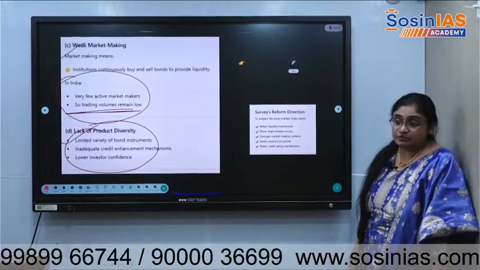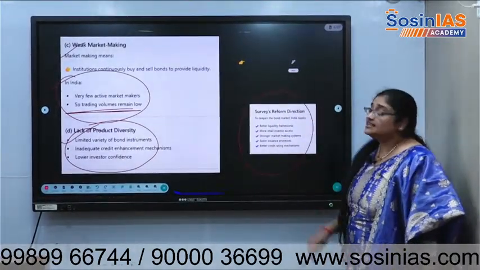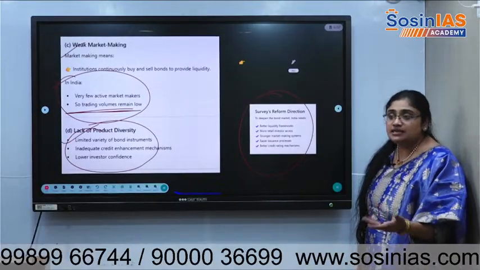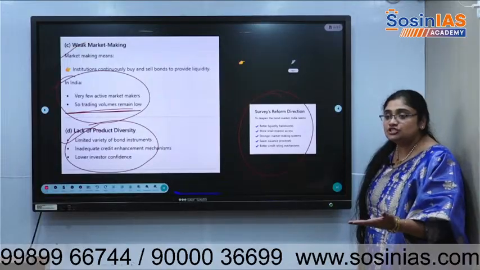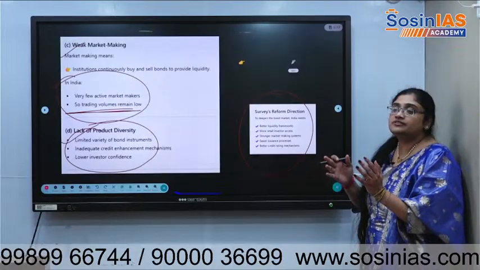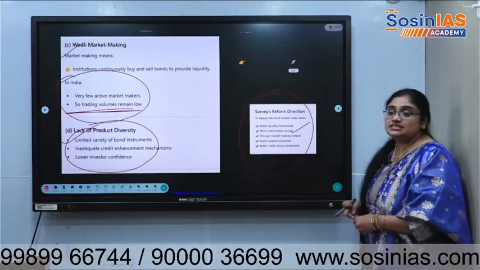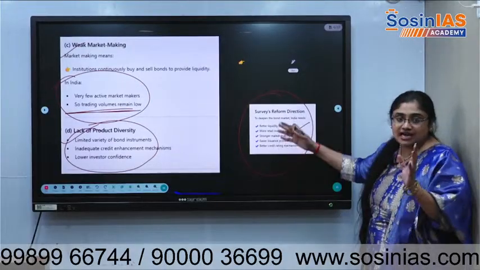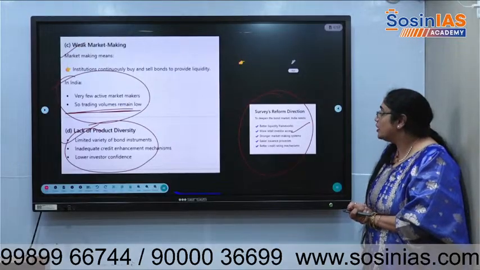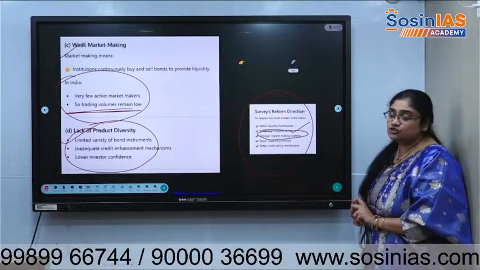We'll give a PDF for these main points. So what the survey says is that a better liquidity framework should be there. It means even if investors are buying, at least after 2 years they should be in a situation to sell that off if they need money, or if the bond is not working properly. More retail investor access. It means not just larger investors, but smaller investors also need to access the bond market. A stronger market making system should be there.